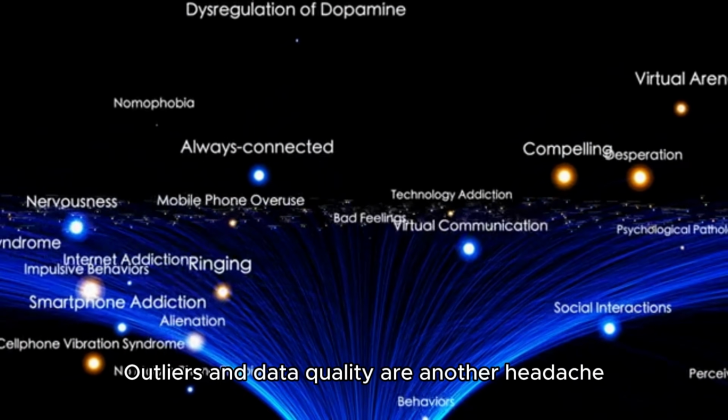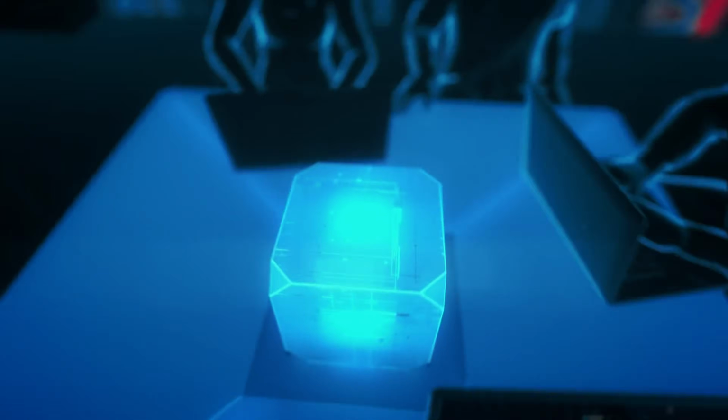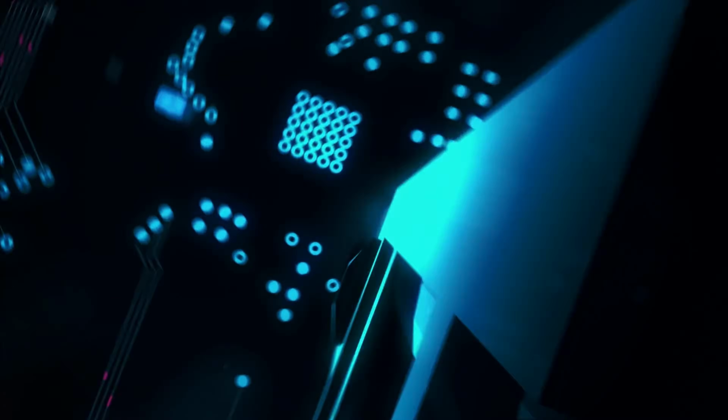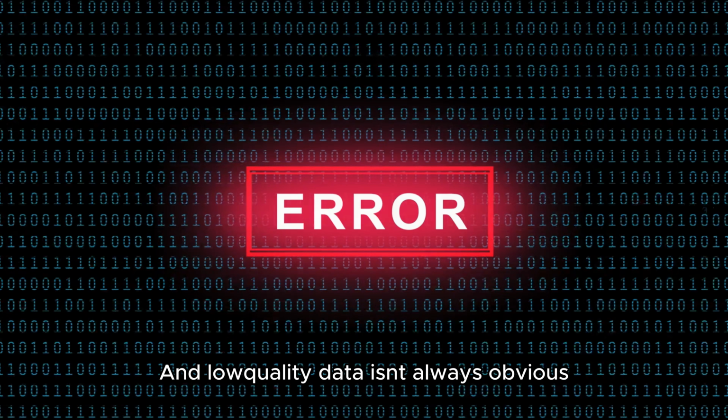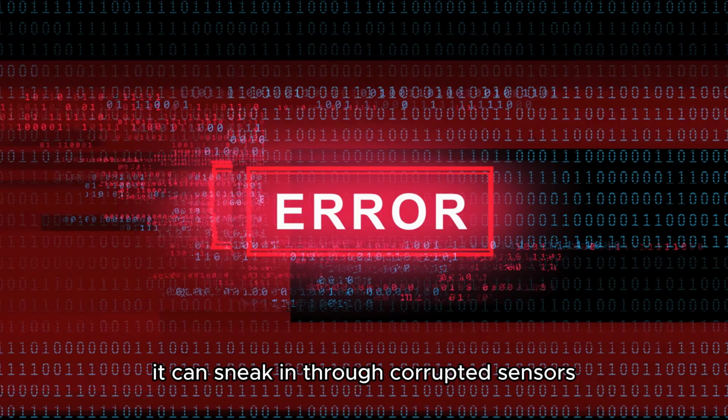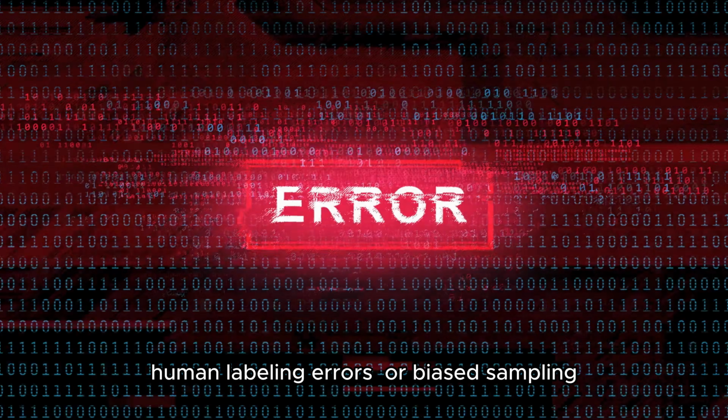Outliers and data quality are another headache. A few strange or mislabeled examples can throw off your whole model, especially if they're weighted too heavily. And low-quality data isn't always obvious. It can sneak in through corrupted sensors, human labeling errors, or biased sampling.